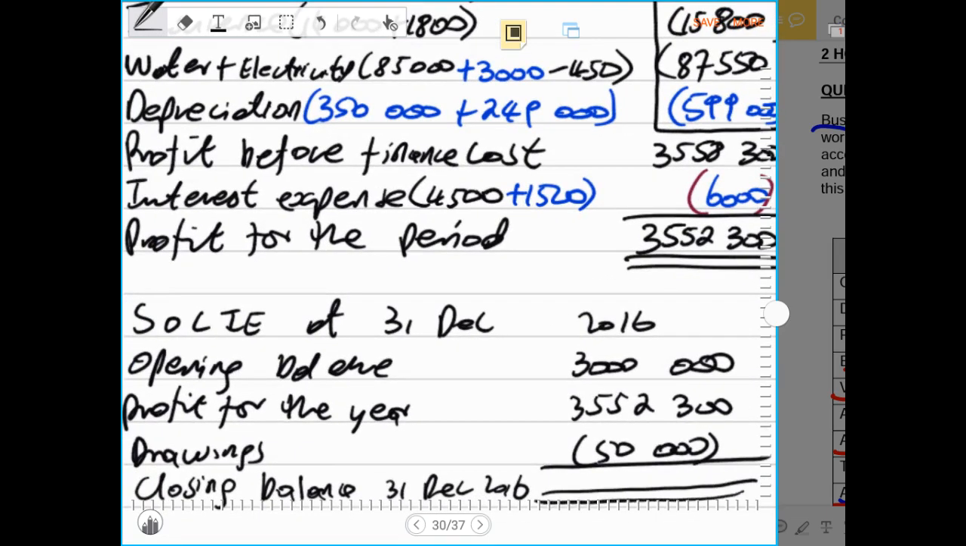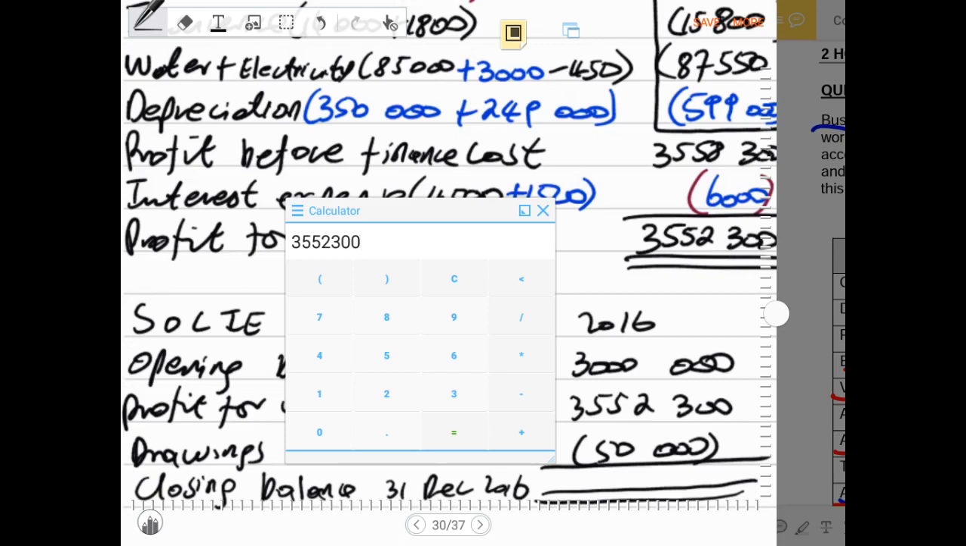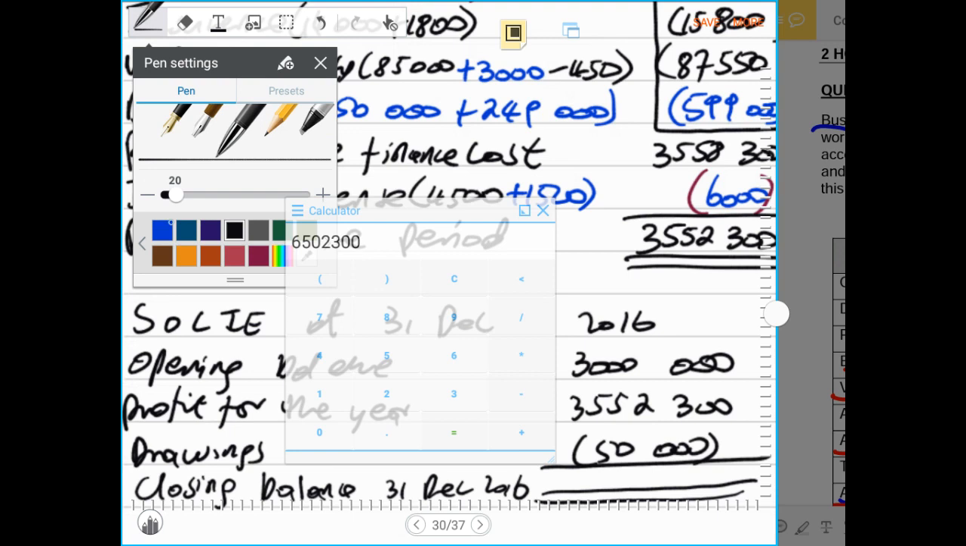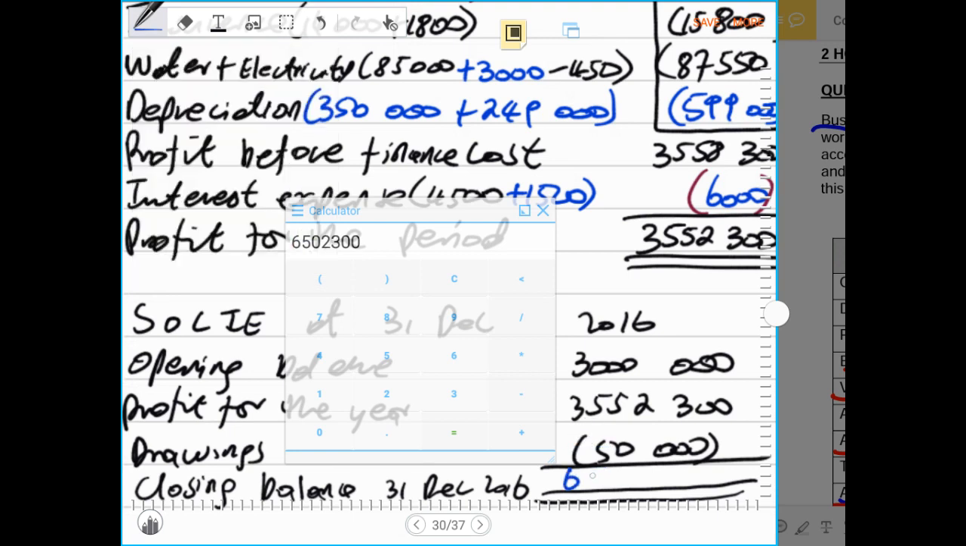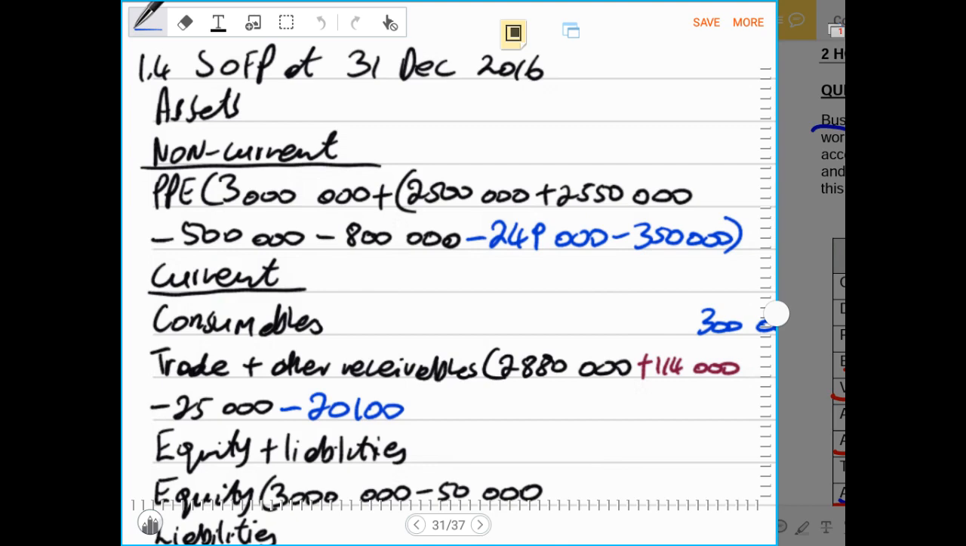Closing balance would have been capital, plus the profit, plus 3 million minus 50,000. This would have been a total of 6,502,300. Therefore, we can still do that calculation even though the statement was not required.